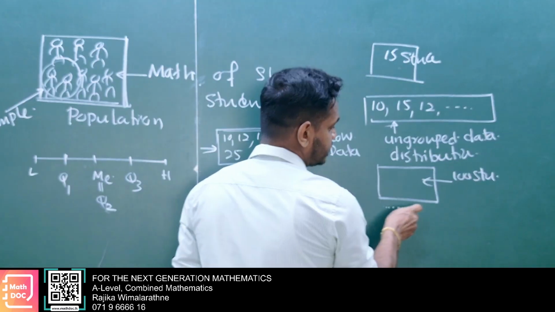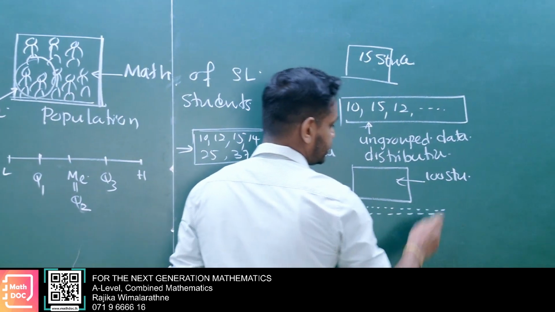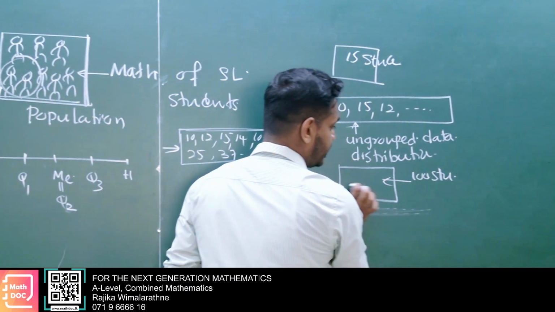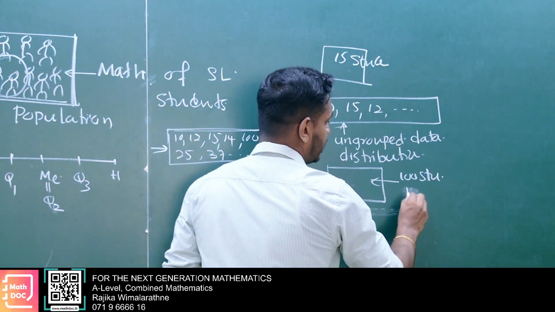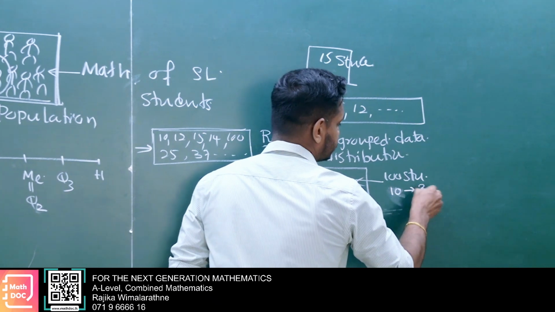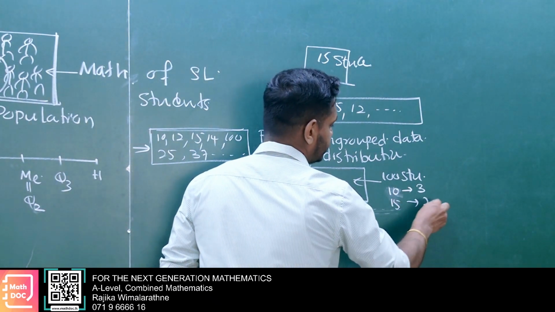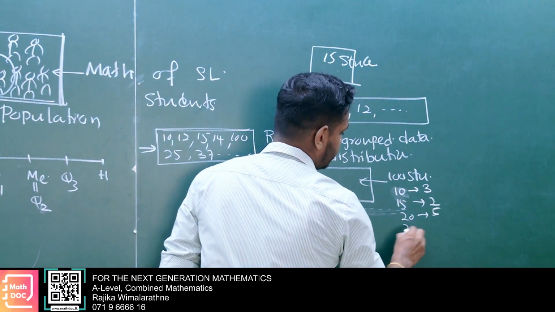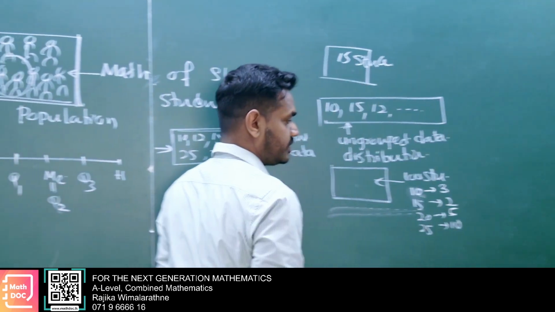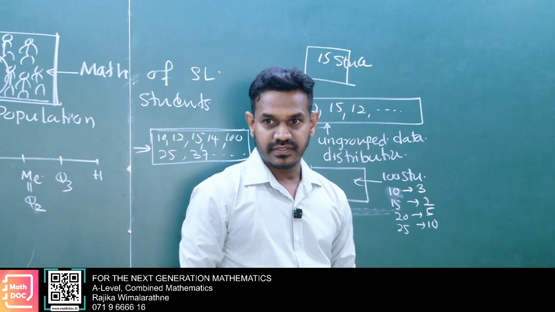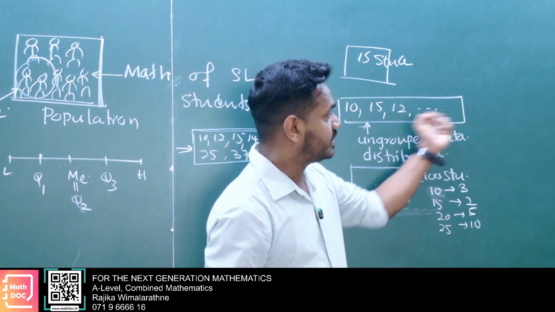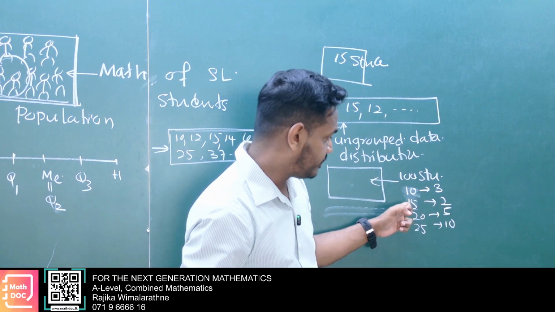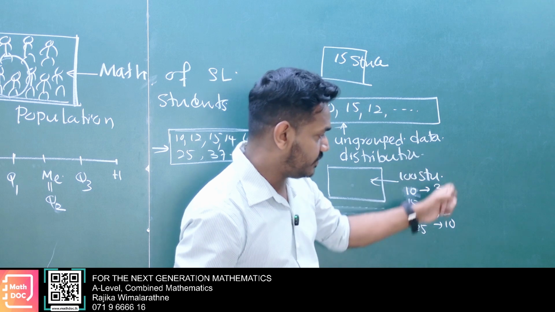Now think, there are around 100 students. If I write marks along a line, it is too long. Therefore, I can arrange them like this. First 10 marks, 3 students; 15 marks, 2 students; 20 marks, 5 students; likewise 25 marks, 10 students. So here I write all the data along a line.